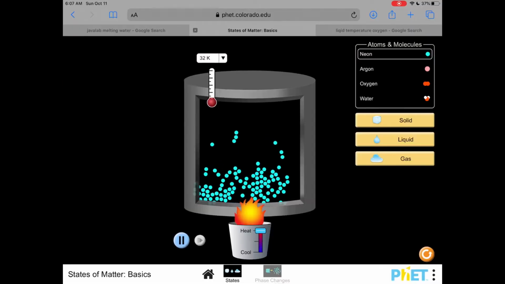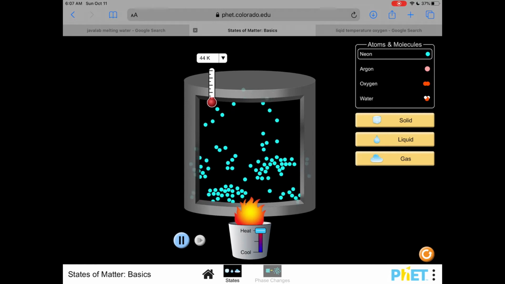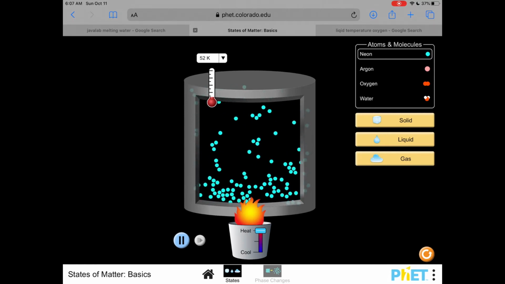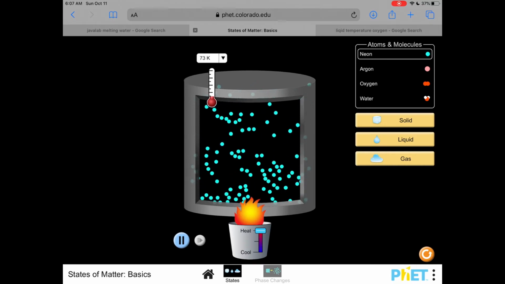If you continue to add thermal energy to a liquid, it will eventually become a gas. In a gas, the particles move most quickly. They will spread to fill the entire container because they have the highest average kinetic energy.